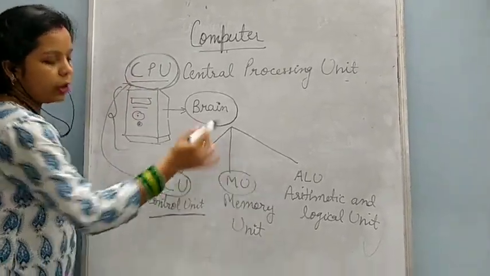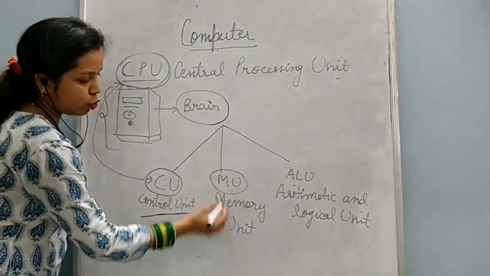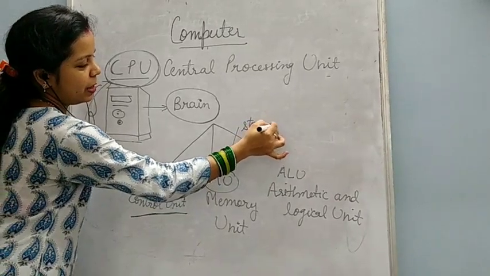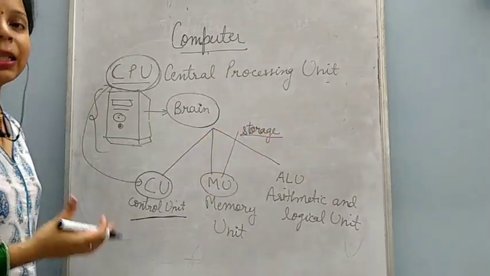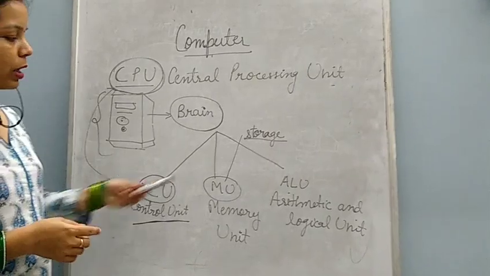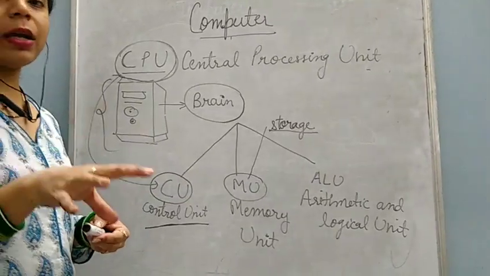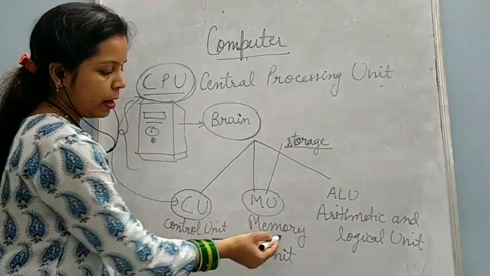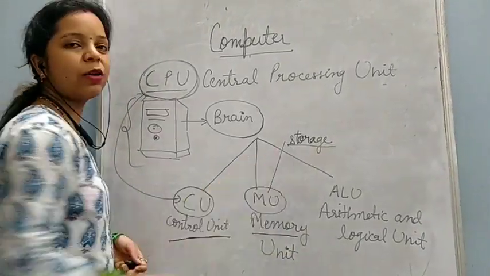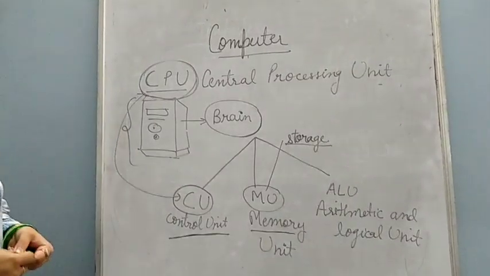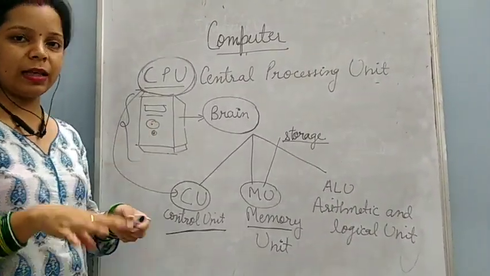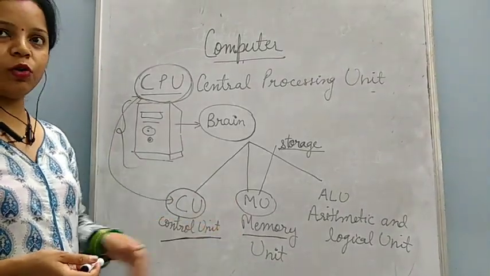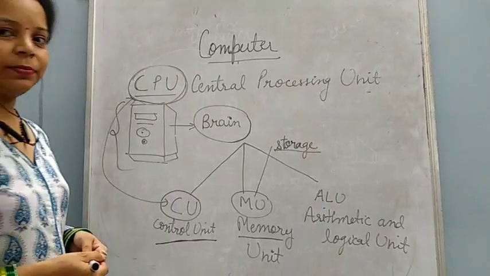MU, memory unit. This is the storage of the computer, or you can say storage of the CPU. Storage means where we store the things. Whatever we give to the computer, it is stored in the MU, memory unit of the computer. Memory is known as storage part of the computer. Like in our homes we store so many things in almirahs and cupboards. So same way computer stores this in the memory unit of the computer.